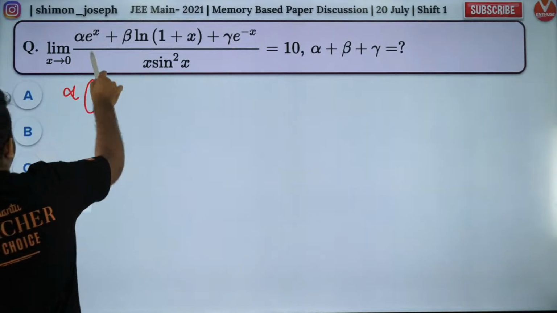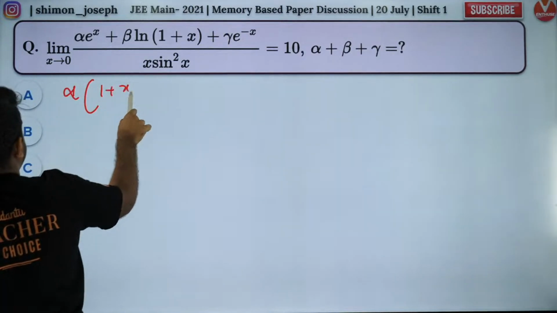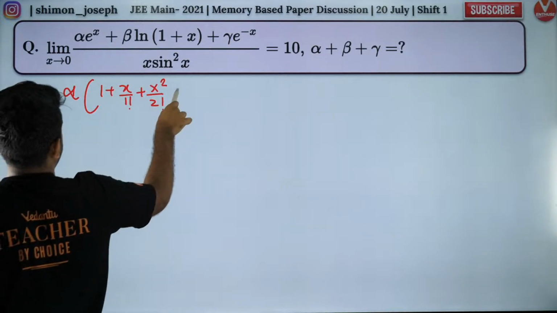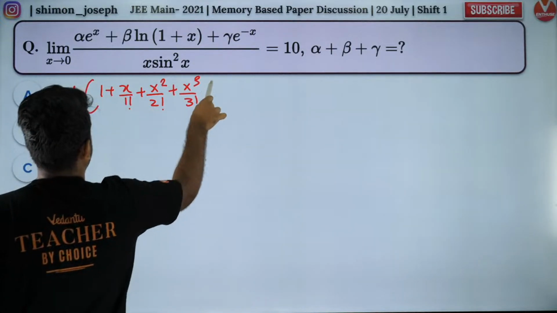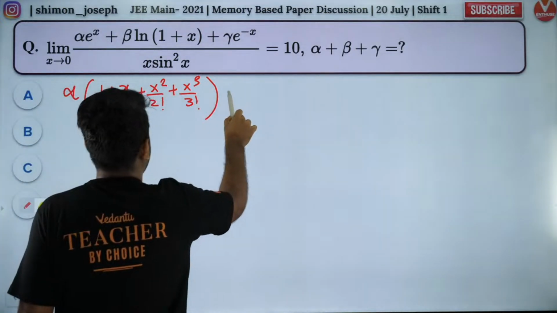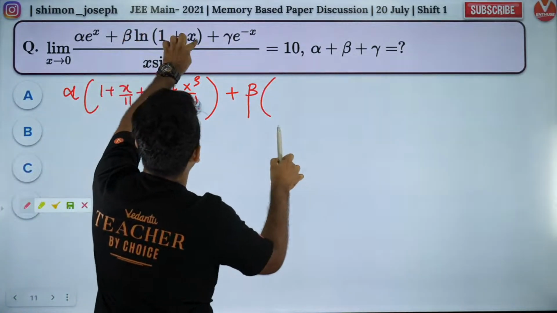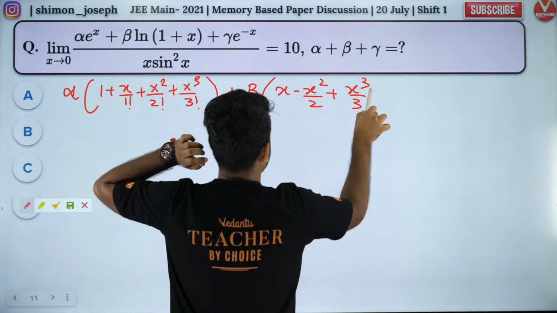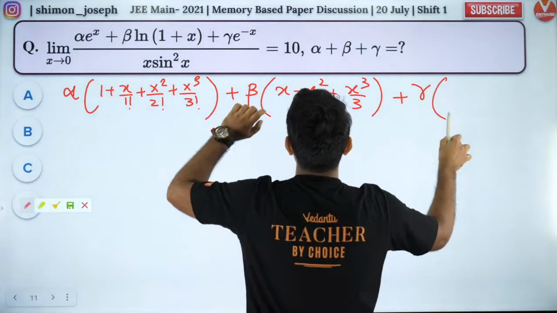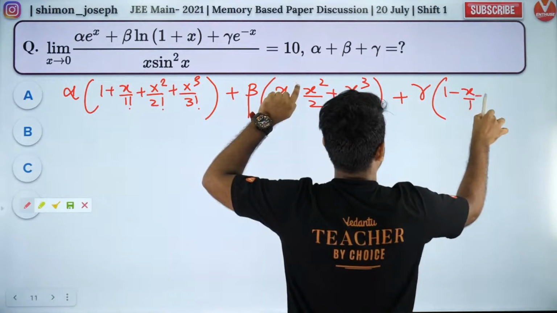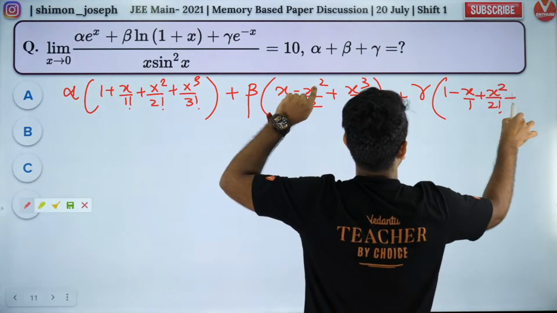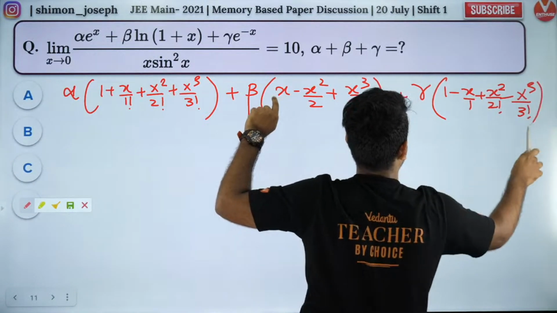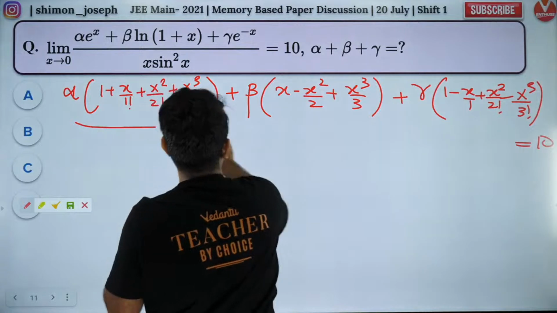So alpha into e power x series expansion is what? 1 plus x by 1 factorial plus x square by 2 factorial plus x cube by 3 factorial. I'll stop there because after x cube nothing is going to be there. I'll tell you why. Plus beta times ln of 1 plus x is what? x minus x square by 2 plus x cube by 3. That's it. Over. Stop there. Don't waste your time. Plus gamma times e power minus x. 1 minus x by 1 factorial plus x square by 2 factorial, plus minus, right? Because negative. Minus x cube by 3 factorial. Are you all happy? That is equal to 10 divided by, what do we have?